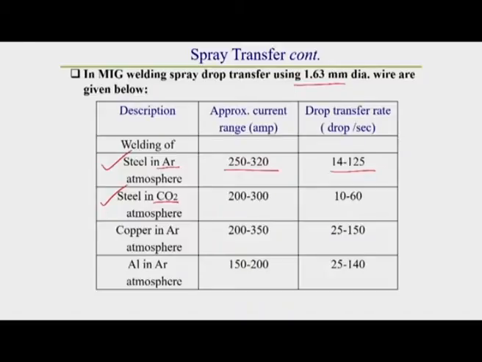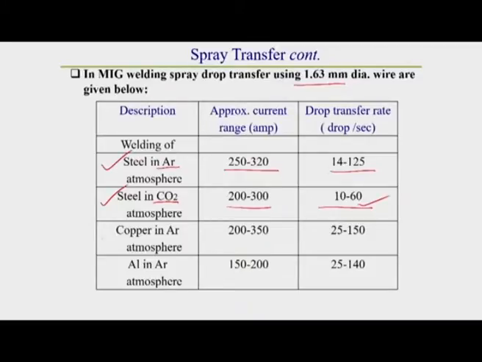In case of steel, if instead of argon we use CO2 as a shielding medium, then the drop transfer rate is comparatively very low. Here the current range varies from approximately 200 ampere to 300 ampere. We observe a rate of drop transfer of 10 to 60 drops per second only, which is approximately half of that when we use argon as a shielding medium.